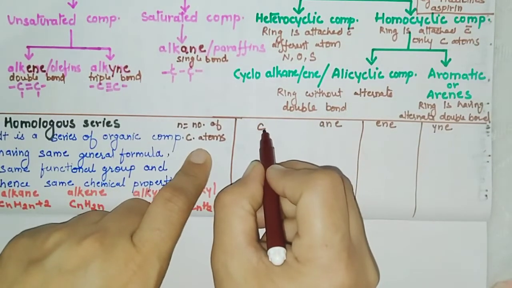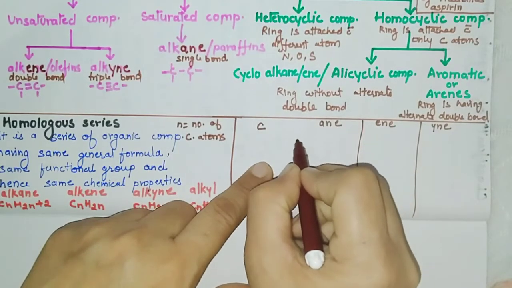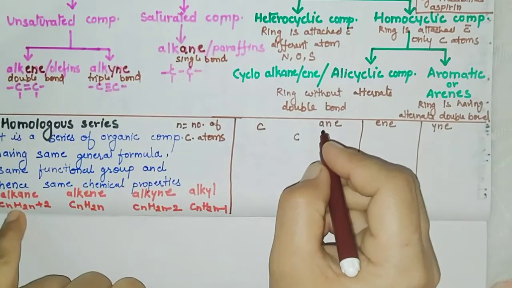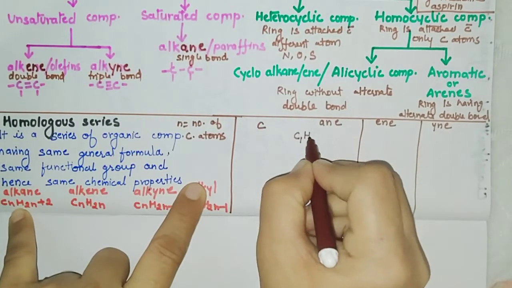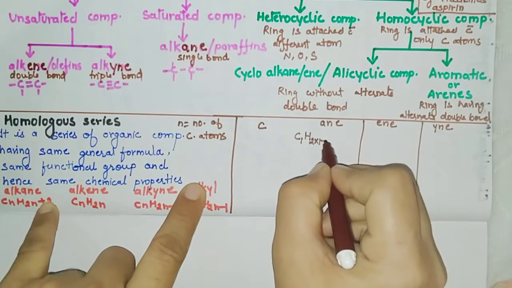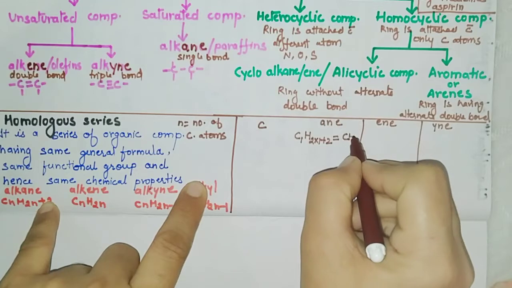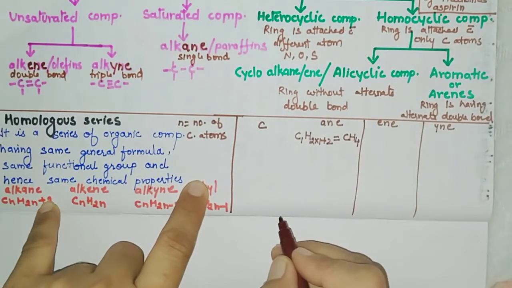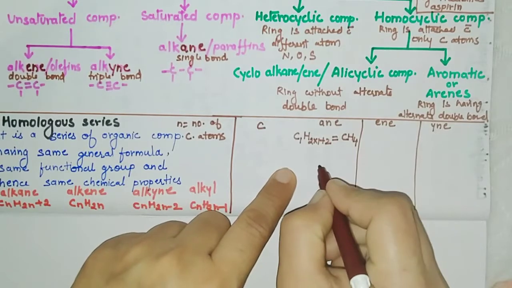So how many carbons are here? Only one. So what will be the formula? CnH2n+2, n means 1, 2 into 1 plus 2, what becomes? This becomes your CH4.